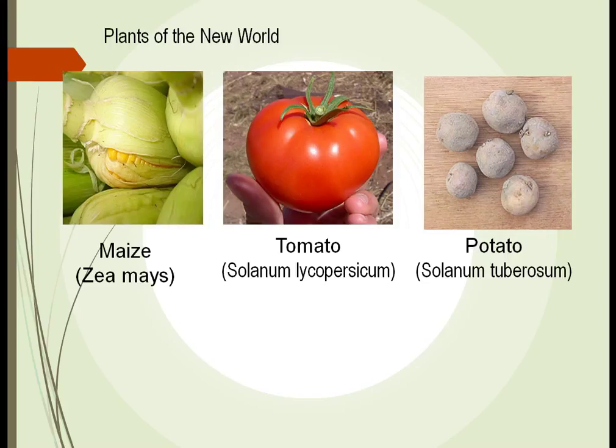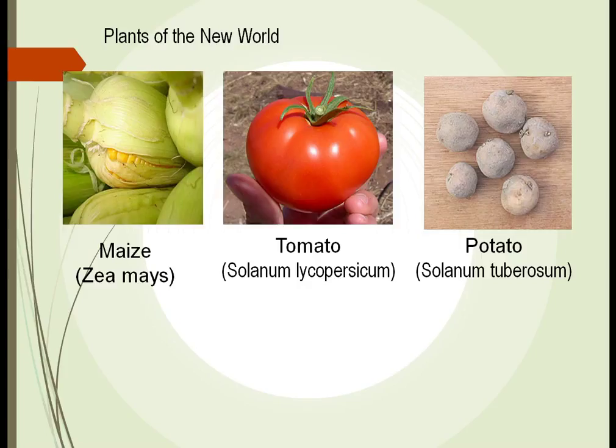We can look around and we see that not like today where you go to the supermarket and you can see all sorts of choices for different fruits and vegetables. That's not what happened many thousands of years ago. We look here, the New World. We're talking about North and South America. What plants were here 10,000 years ago?